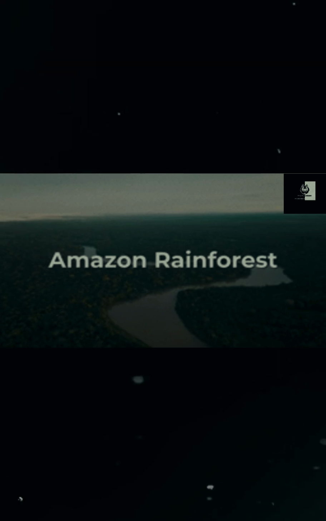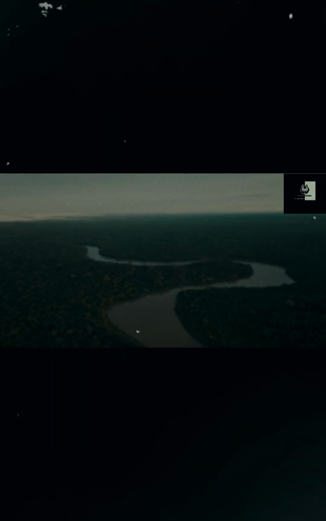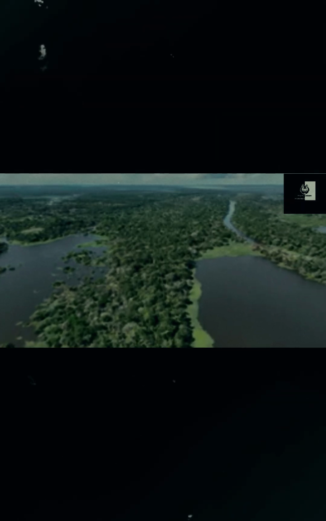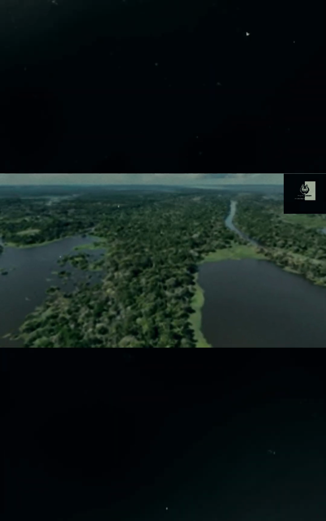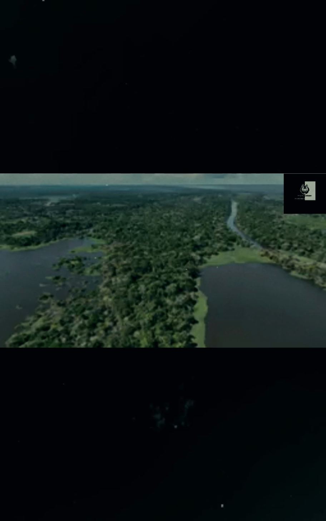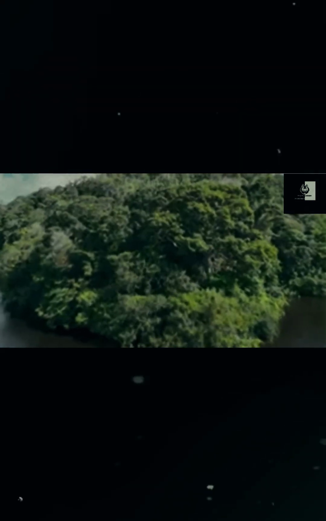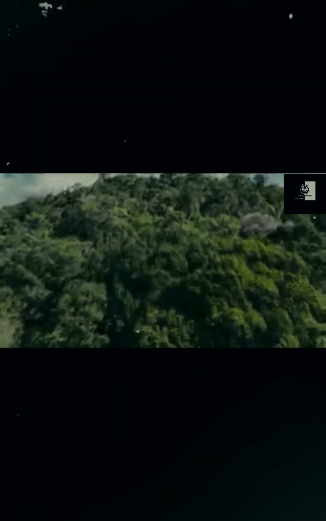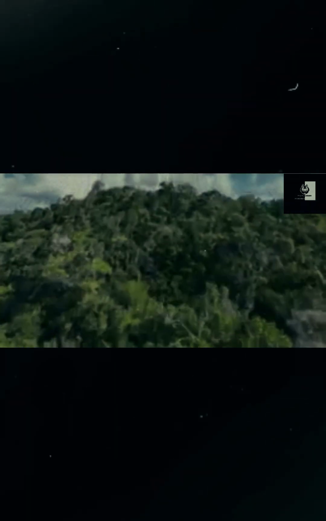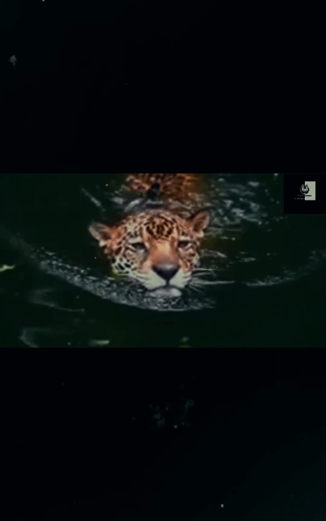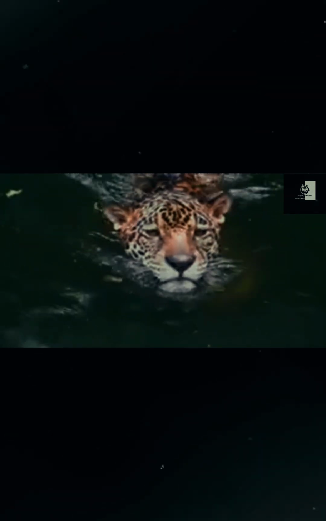The Amazon rainforest is one of the world's most important ecosystems, no doubt. Covering an area of over 2.1 million square miles or 5.5 million square kilometers across South America, it is the largest tropical rainforest on Earth and home to around 10% of all known species. The diversity of life in the Amazon is incredible, with millions of species of plants, animals, fungi, and microorganisms, many of which are found nowhere else.